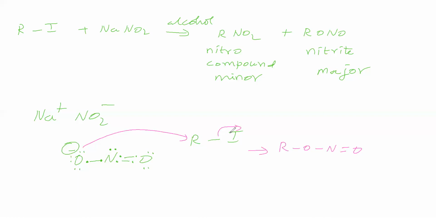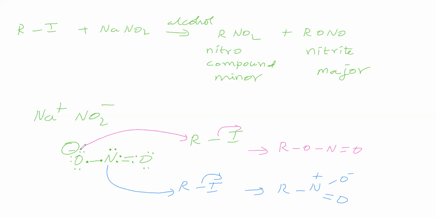What is another possibility? We'll see. We'll take RI. If the nitrogen lone pair is attacking and the bond is shifting, then we will get RNO2, a nitro compound. Here, if you see, nitrogen is the attacking site, nitrogen is the donor, nitrogen is acting as a nucleophilic center. So we got this nitro compound.